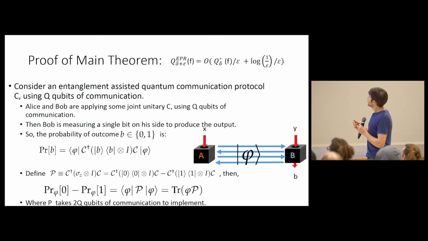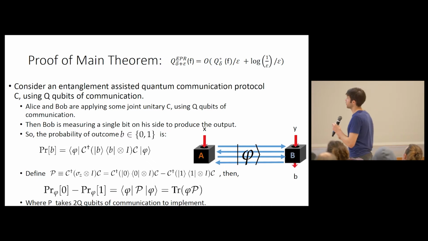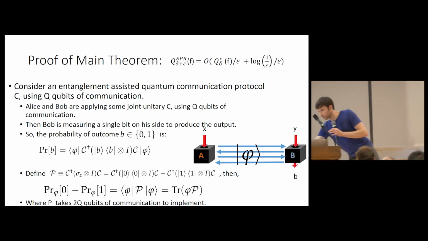Okay, so how can we bound, so we're trying to bound the error probability, the probability that Bob outputs the wrong bit here. And well, you can sort of write this out algebraically as this expression, where C is some unitary that Alice and Bob are applying over the course of their communication protocol.